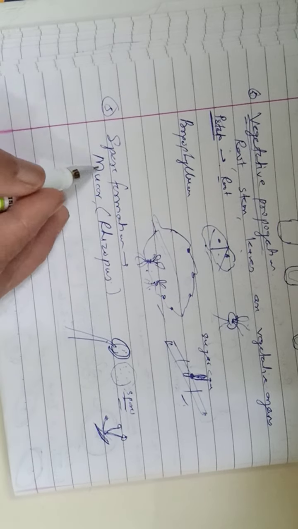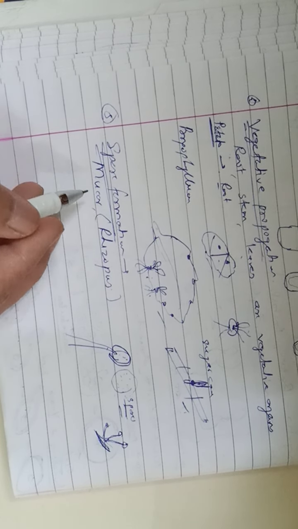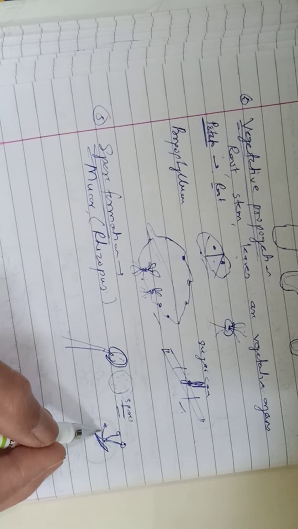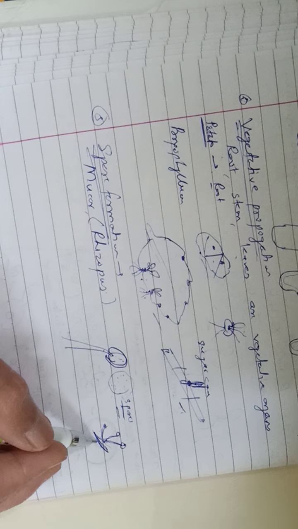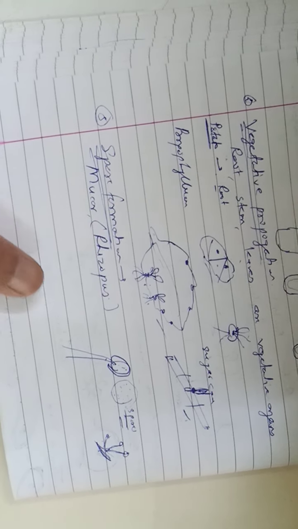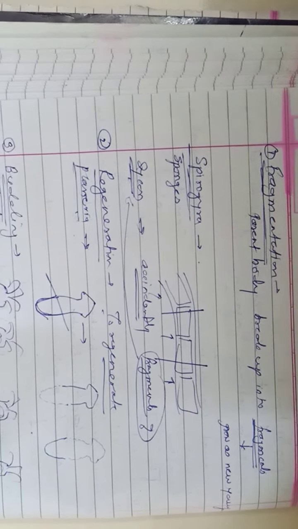That's why their reproduction is called spore formation. The spores germinate when they fall on a warm place and a new fungal colony develops on the food. Okay, in this way, in asexual reproduction, multicellular organisms reproduce by these 5 methods.